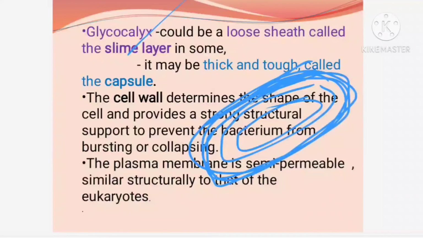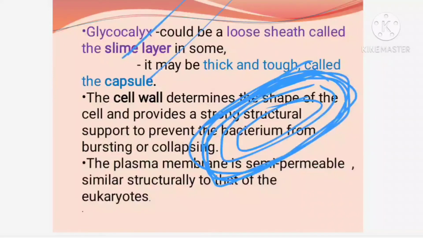So even if you are heating the water, sometimes the water is not that healthy, we can say. Why? Because if these bacteria have capsules, they are not affected by the boiling temperature of 100 degrees Celsius. That's why bacteria are present in volcanoes also, that's what they say, right? So capsule is a very thick, hard covering. So glycocalyx is of two types. If it is a slimy, sticky covering, then we call it the slime layer. The other one is the capsule.